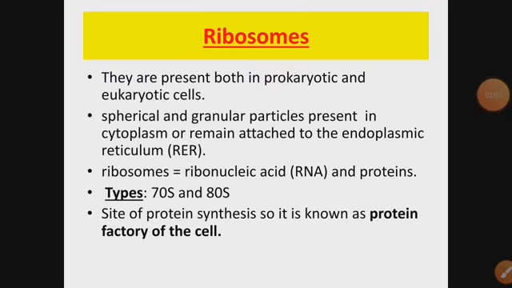Next one is ribosomes. Ribosomes are present in both prokaryotic and eukaryotic cells. They may be attached to ER or they may be scattered in the cytoplasm. Their chemical composition is RNA plus protein, and their types are 70S and 80S. They are the site of protein synthesis, the place where protein synthesis takes place. That's why they are called protein factories of the cell.